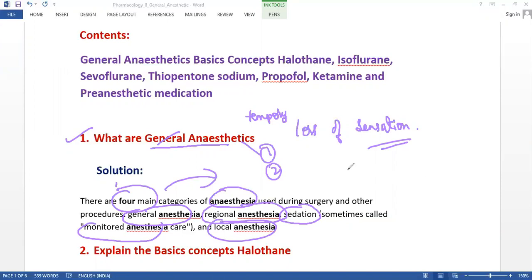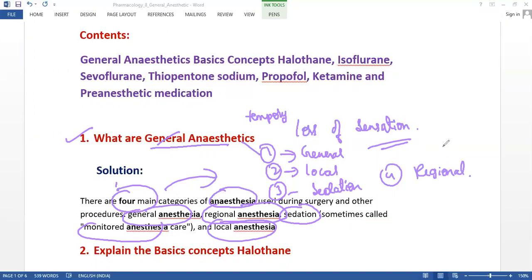So basically we have these four types of anesthesia: general, local, sedation, and regional.